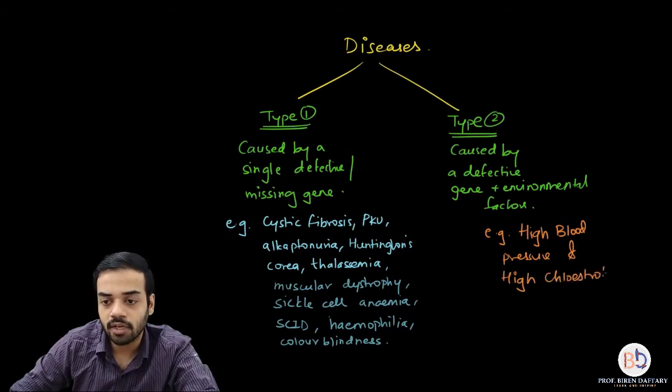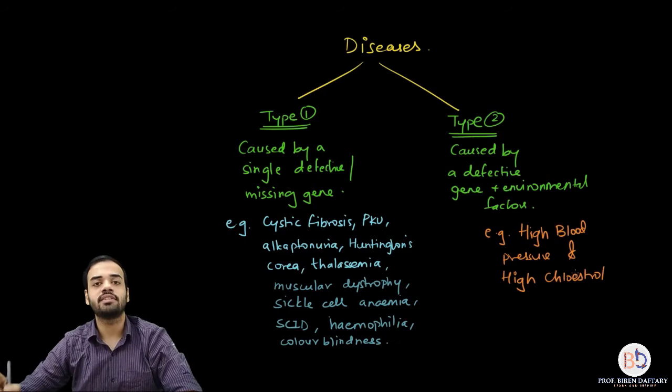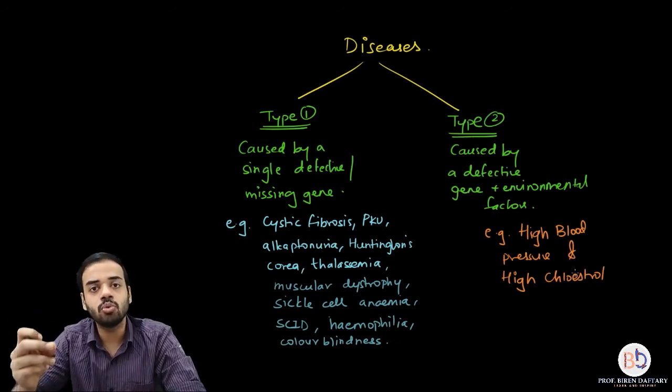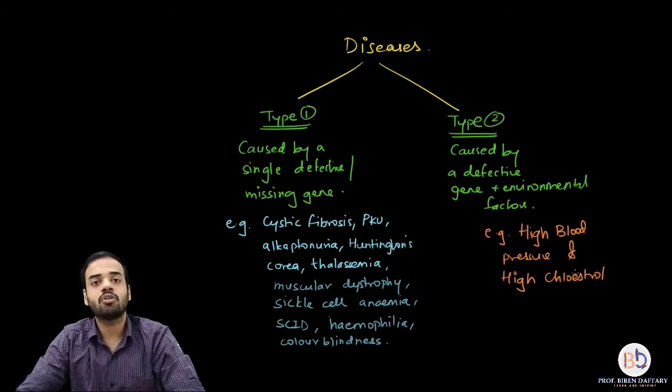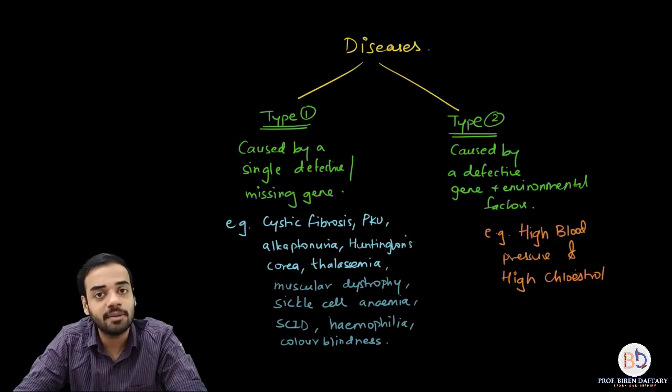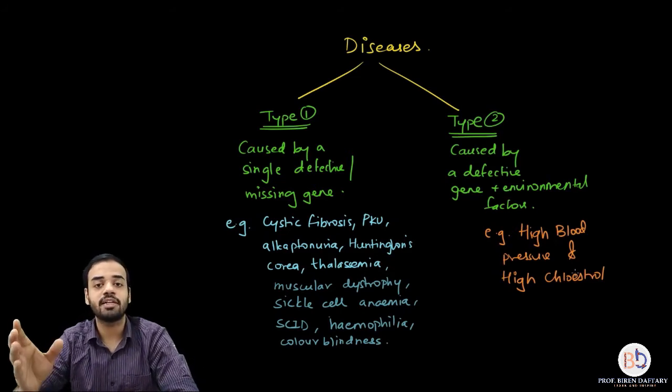If I'm talking about these two disorders which I have written in orange, then please remember, some people do have genes which can contribute to high blood pressure and high cholesterol. However, they are not caused only by these genes, they are also caused by the environmental factors.